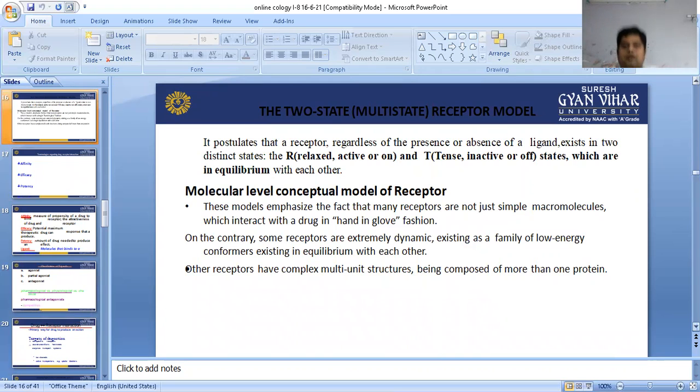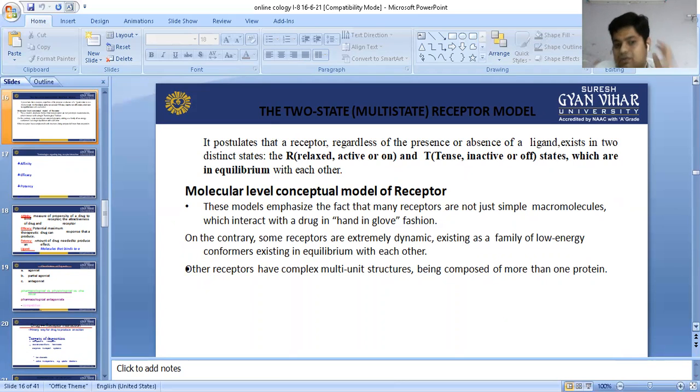Now, the two-state multi-state receptor model. It postulates that the receptor, regardless of the presence or absence of ligand, has distinct states R and T. T means tense or inactive state, and R means relaxed or active state, which are in equilibrium with each other. This is a conceptual model of the receptor at the molecular level. These models emphasize the fact that many receptors are not just simple macromolecules which interact with a drug in a hand-in-glove fashion.